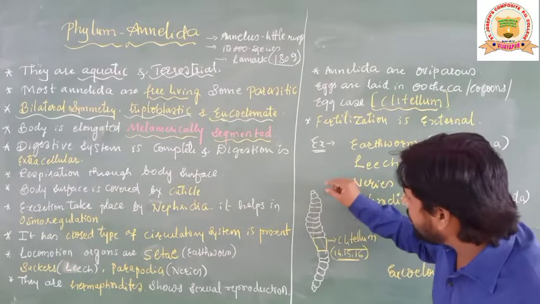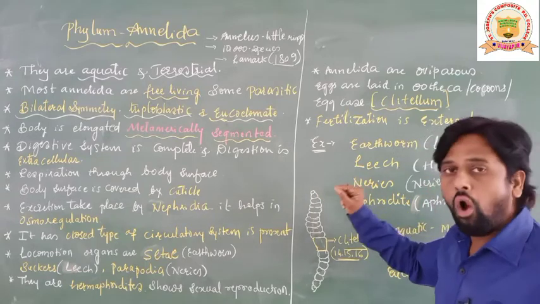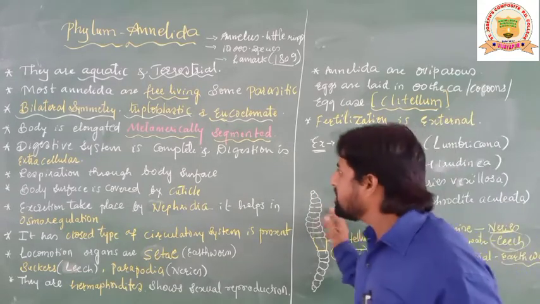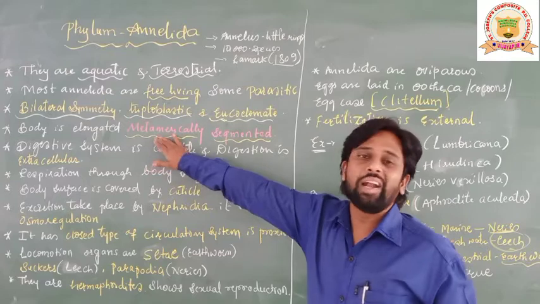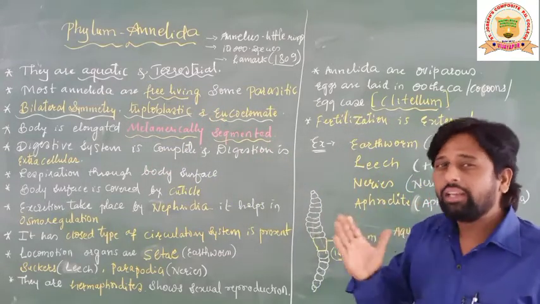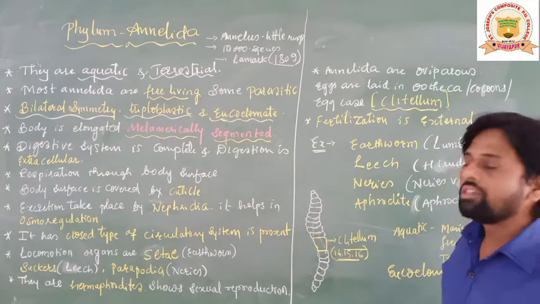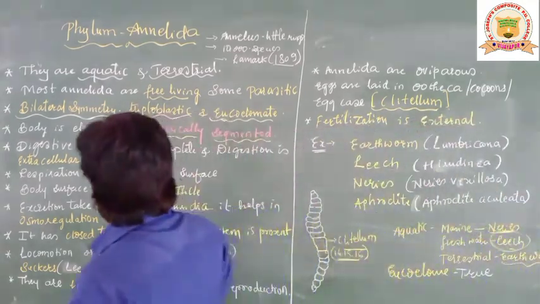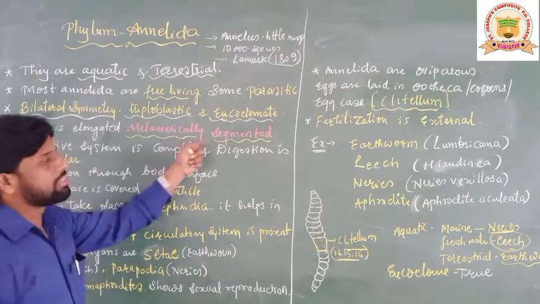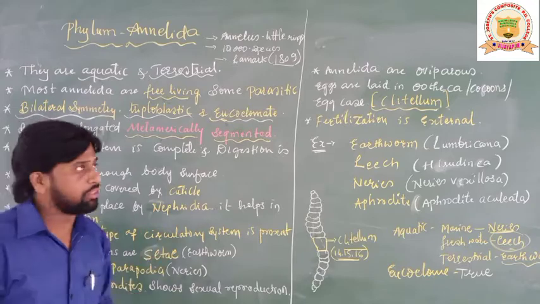So the body has many equal segments, and this segmentation is called what? Metameric segmentation. If the body can be cut externally and internally into equal parts, such segmentation is considered metameric segmentation. Very important definition, students, you have to remember this.